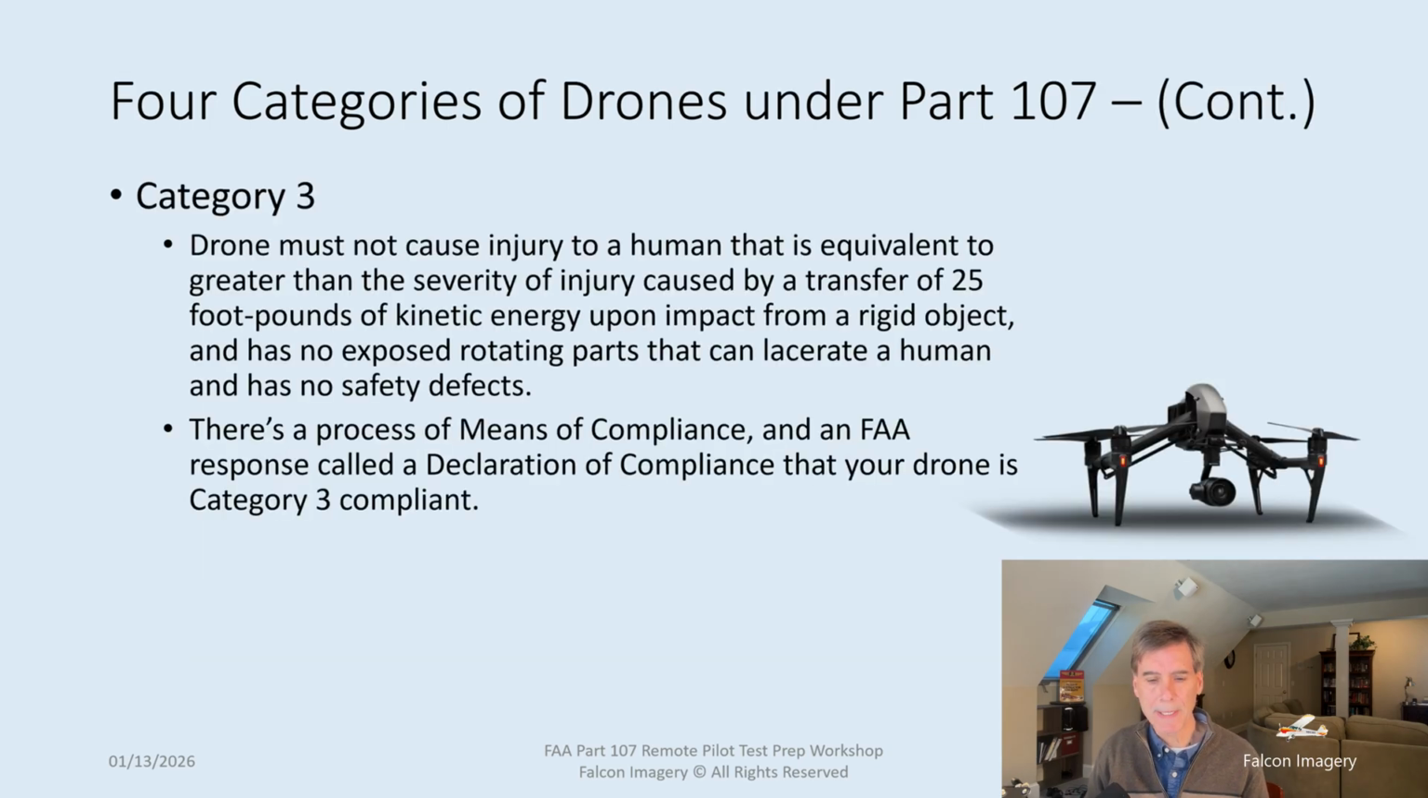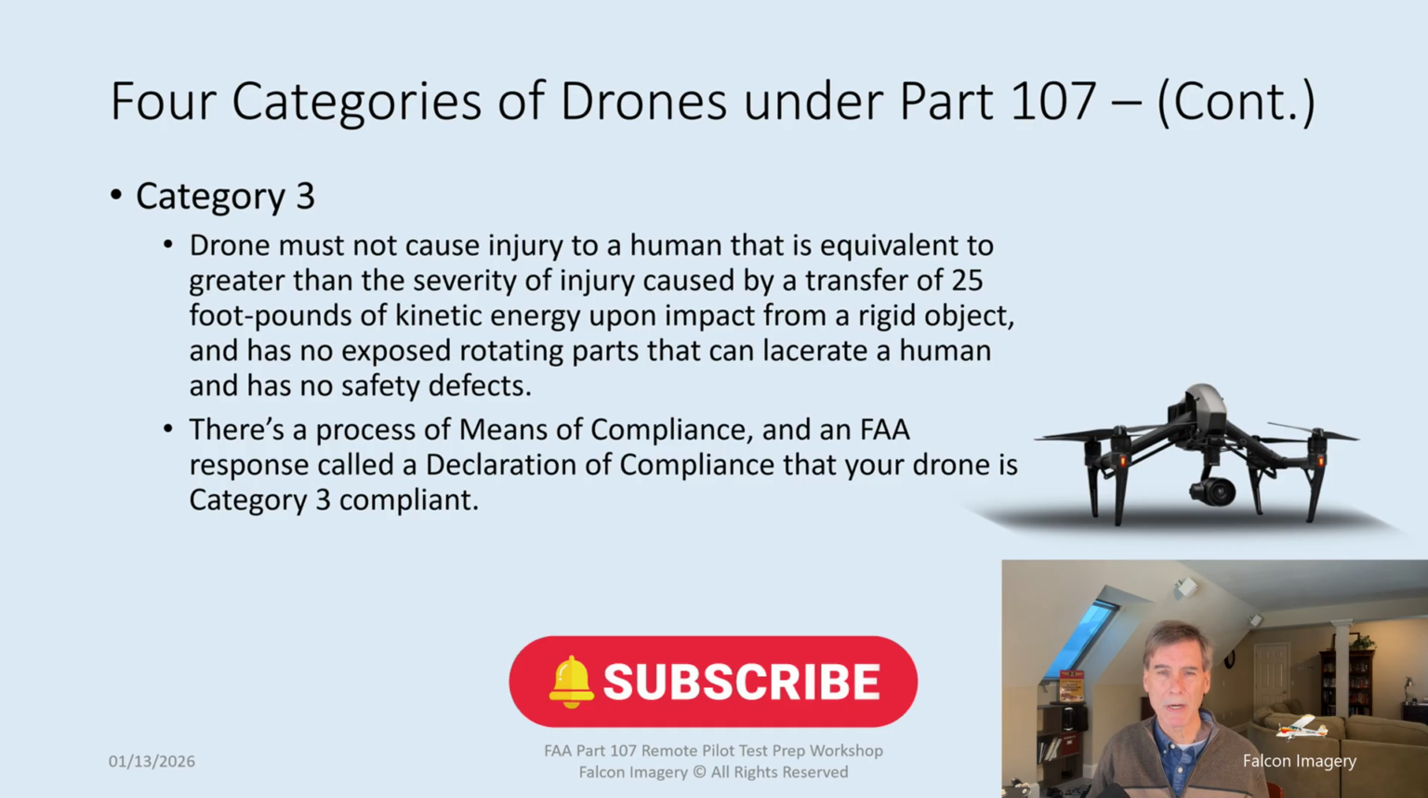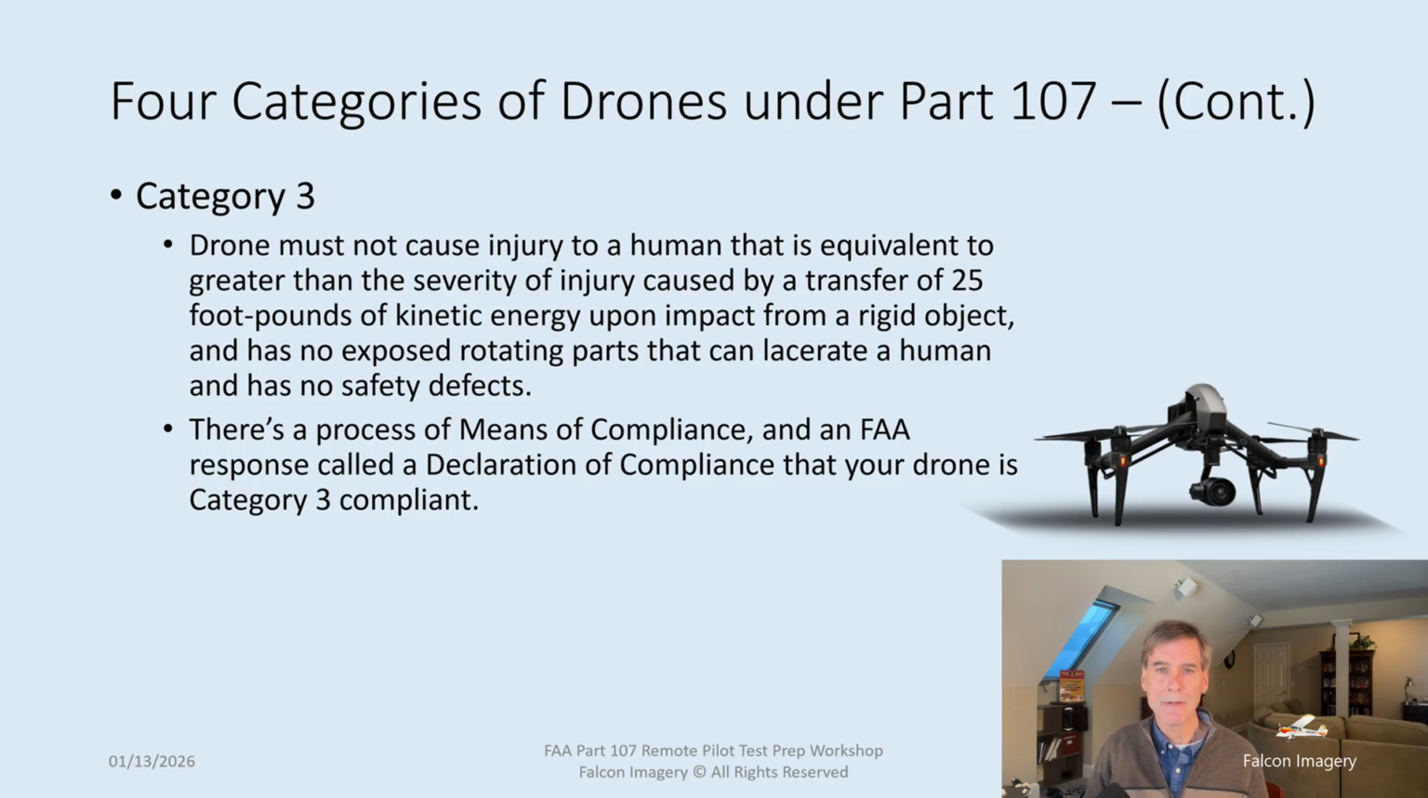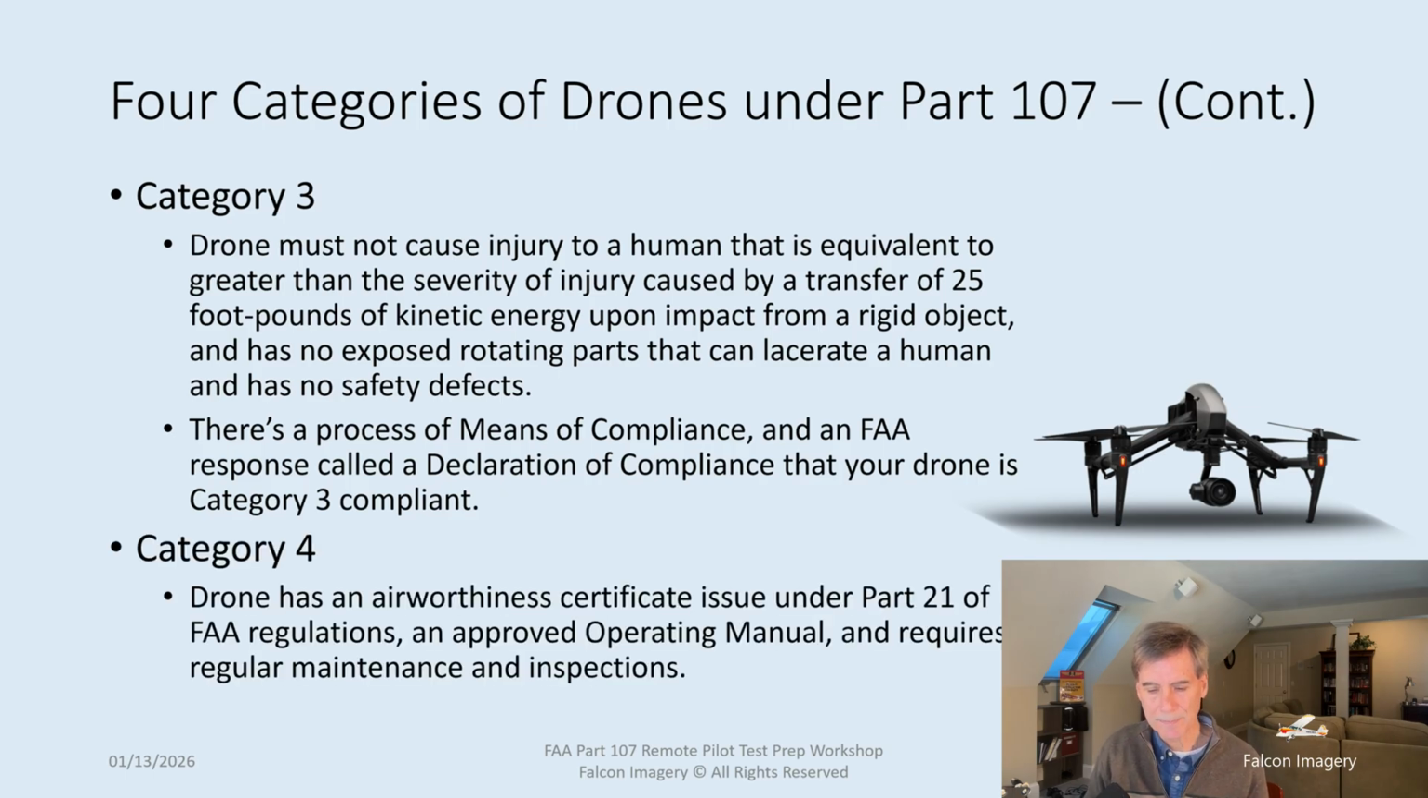Then we have category 3. Drones must not cause injury to a human that is equivalent to greater than the severity of injury caused by a transfer of 25 foot-pounds of kinetic energy upon impact from a rigid object, and has no exposed rotating parts that can lacerate a human and has no safety defects. So basically, it's probably going to be a larger drone. And again, you need a means of compliance that you have to show to the FAA, proving how this is going to not produce any more than 25 foot-pounds of kinetic energy. And if the FAA concurs, they'll come up with a declaration of compliance for you.